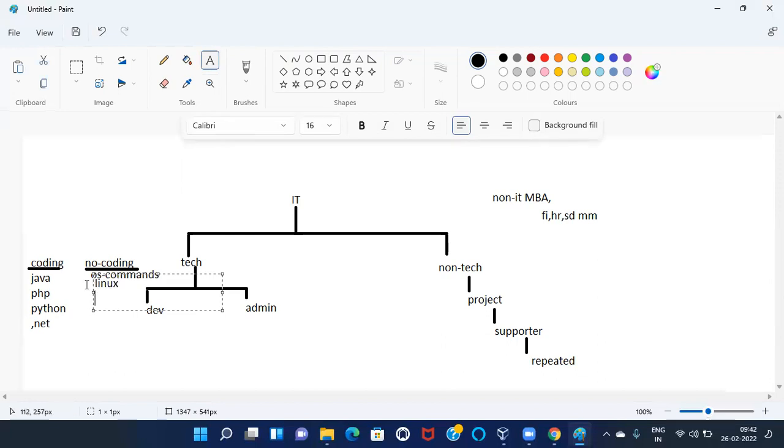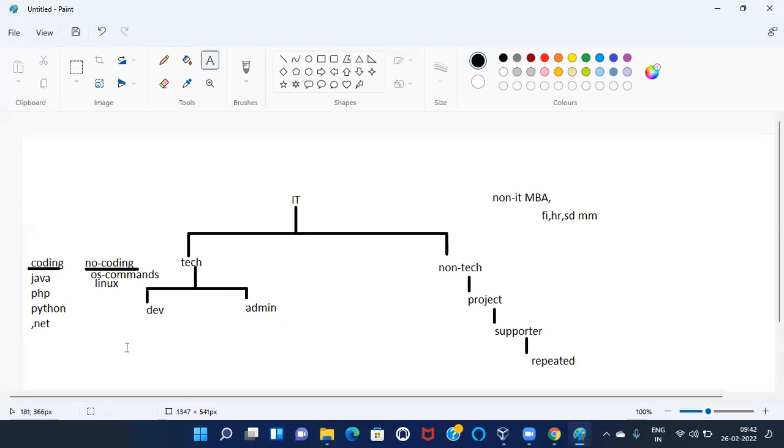Why Linux operating system? Why not Windows operating system? Linux operating system is very secure. It is a free operating system. Fortune 500 companies are using 80% Linux operating system. As an employee, the known operating system is Linux. As a student, the known operating system is Windows. Windows we are using for front end, Linux we are using for back end. So that is the reason we should learn Linux operating system.